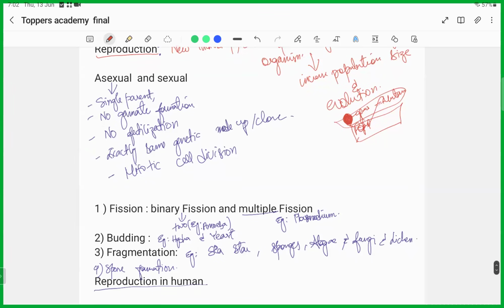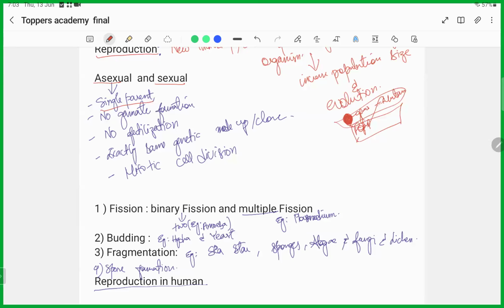When we talk about reproduction, there are two types: asexual reproduction and sexual reproduction. Asexual reproduction usually occurs in unicellular organisms, or sometimes in multicellular organisms also. In asexual reproduction, only a single parent is involved.